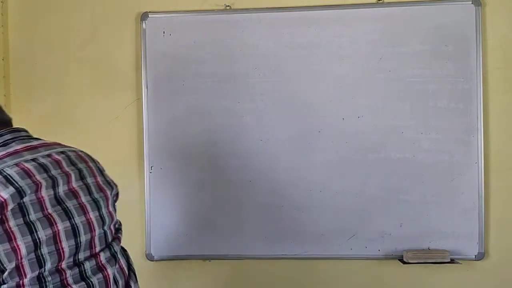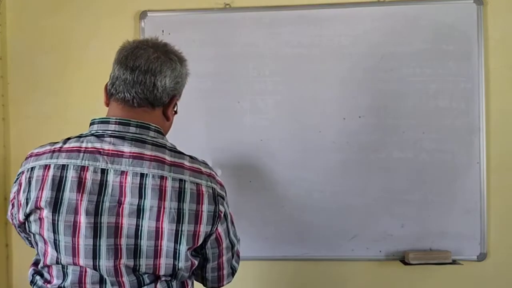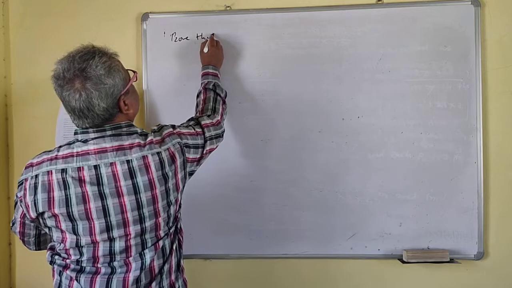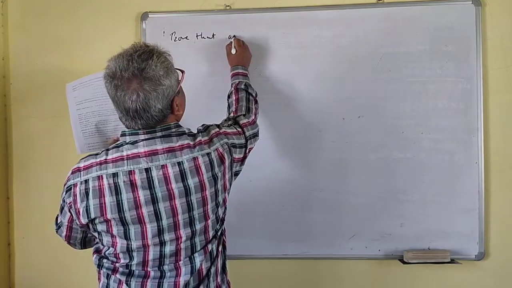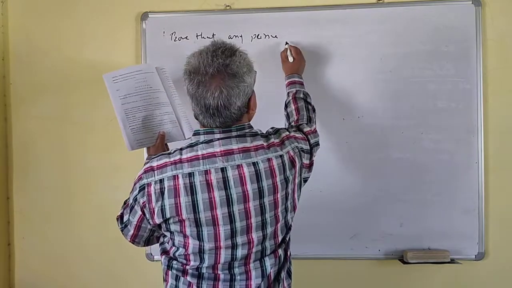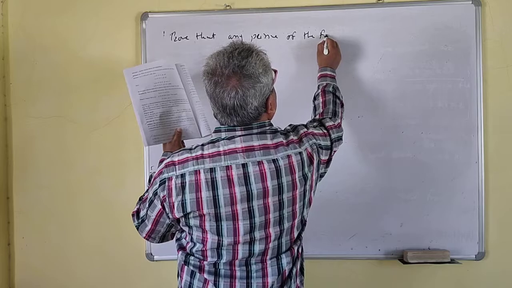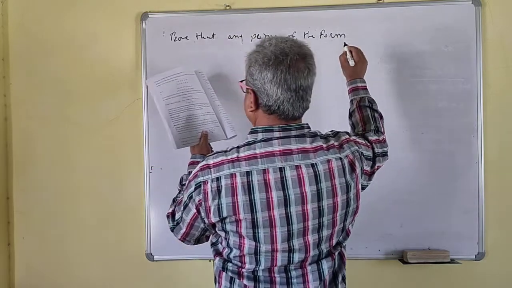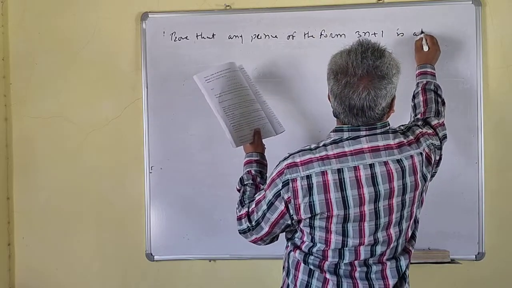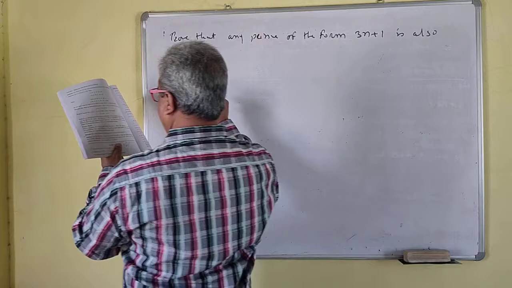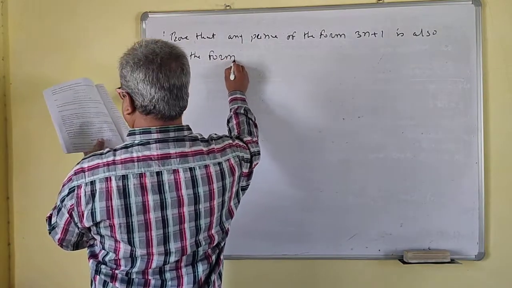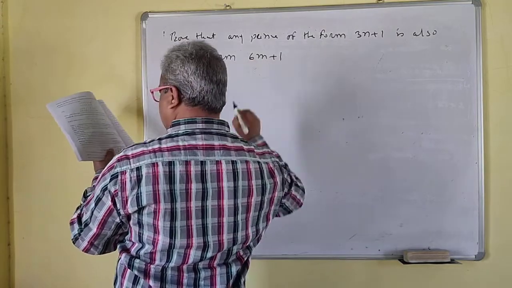We'll take another problem. Prove that any prime of the form 3n plus 1 is also of the form 6m plus 1.